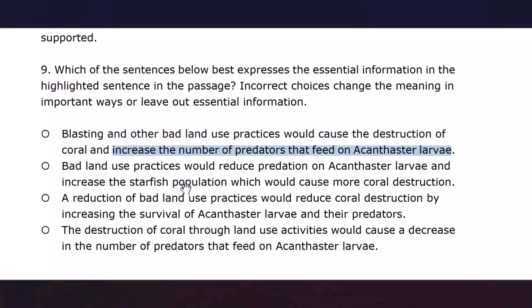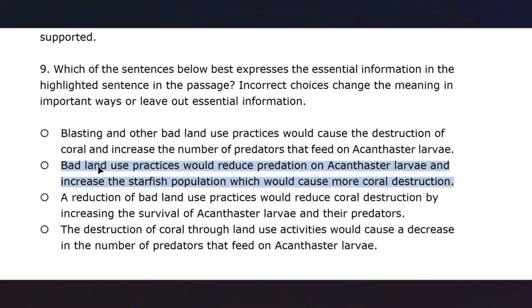No, because the highlighted sentence states that as a result of coral destruction, we will witness a decrease in predation on starfish, in predation on acanthaster larvae. So we will not have any increase in the number of predators that feed on acanthaster larvae. So this option is rejected.